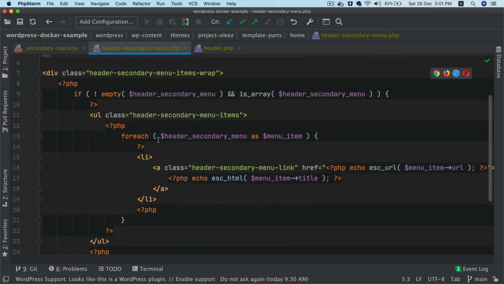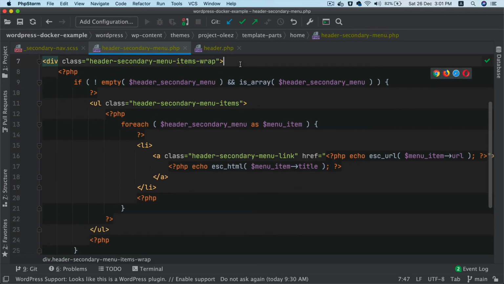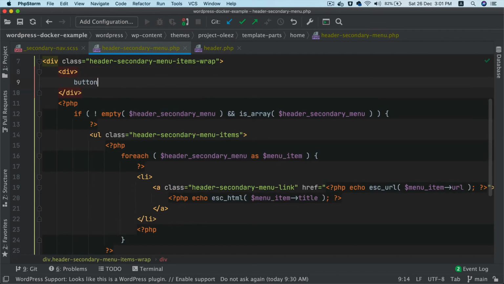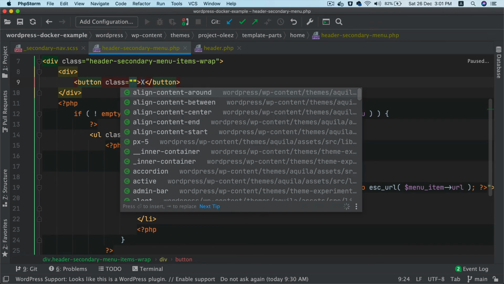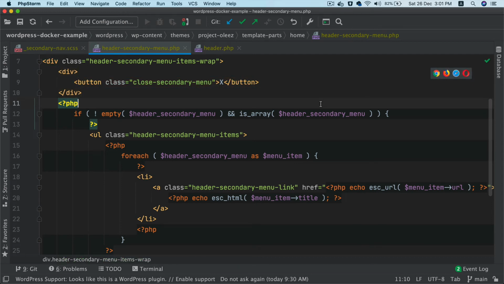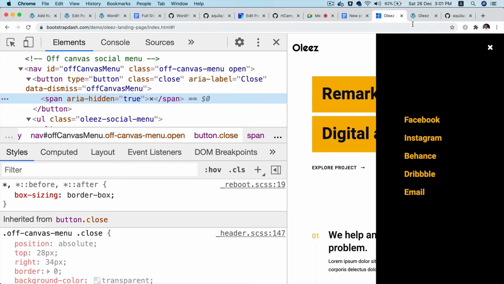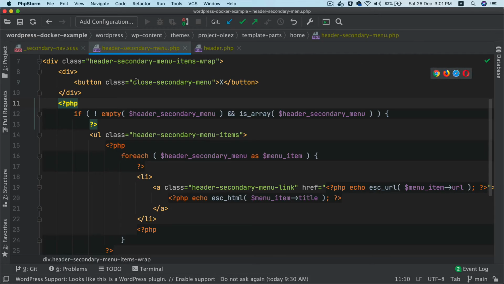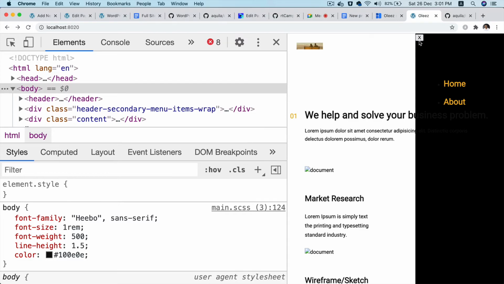So I'll add that cross button on top. Div button, and I'll put cross, and I'll give it a class of close secondary menu. And now if I go back and check, I do have a cross button, which is great. I'm going to worry about the styles of it later.